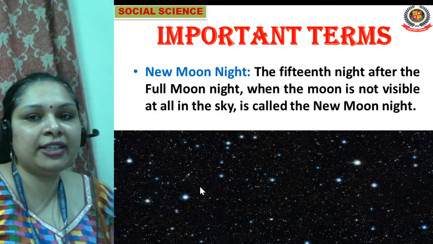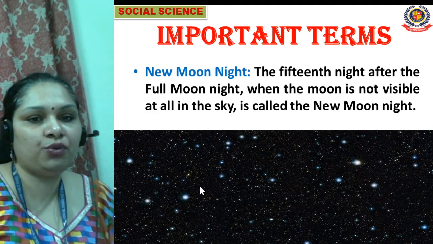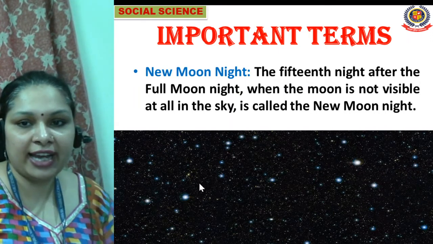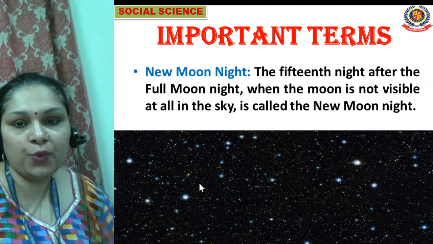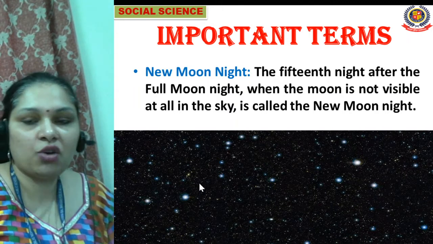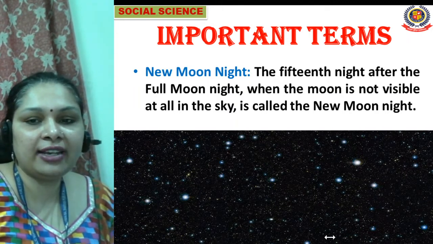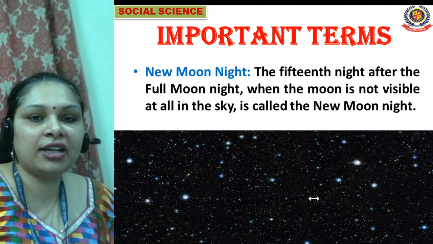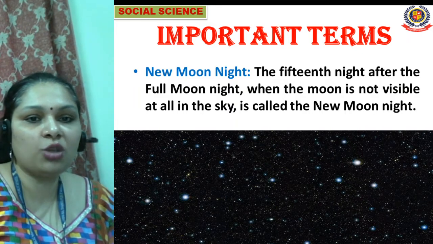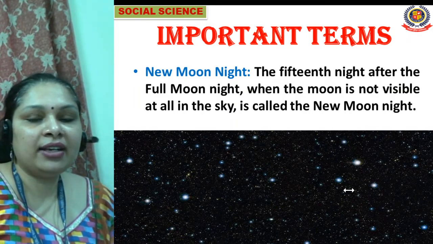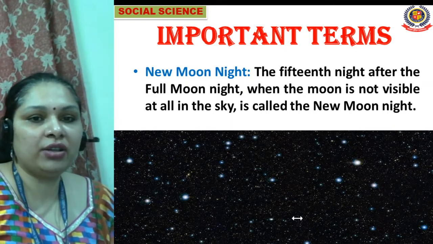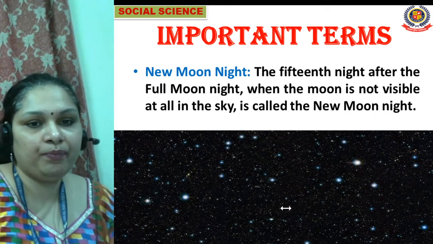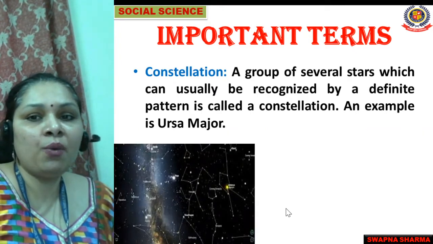Now we will move to another important term, that is new moon night. What is new moon night, students? The 15th night after the full moon night, when the moon is not visible at all in the sky, is called the new moon night. You can see here the night sky, but there is no moon available here. On this day you can see a very clear sky.